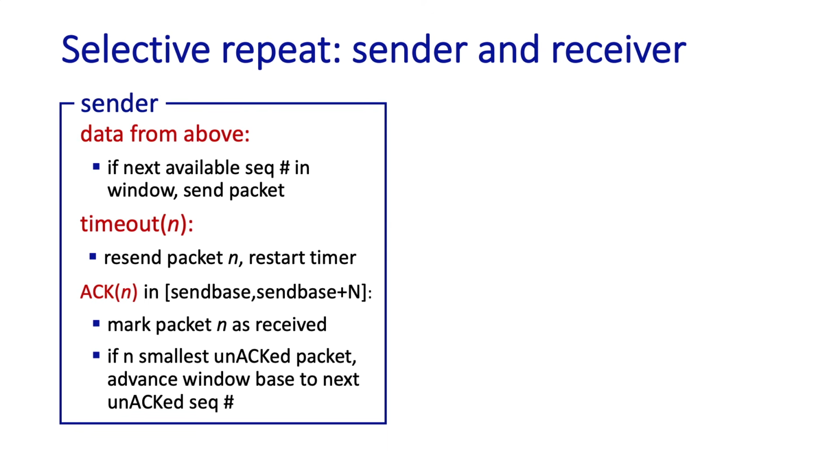Well, you've probably already got a good idea how the selective repeat sender and receiver work, but here are the specifications. On the sending side, when data is available from above, if the next available sequence number is not used and within the window, the packet is sent. On a timeout event, the sender resends packet n and will restart the timer, and if an acknowledgement is received for a message in the window, the sender is going to mark that packet n as being received, and if it's the smallest unacknowledged packet in the window, it's going to advance the window base forward.